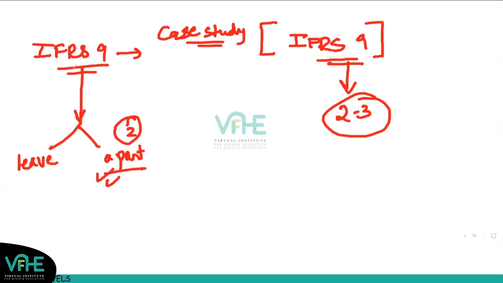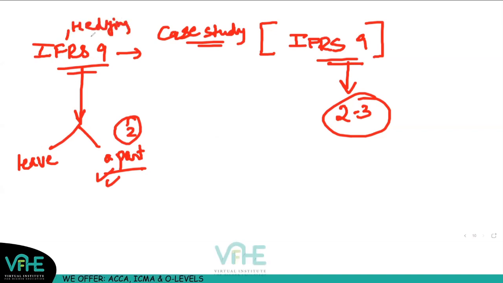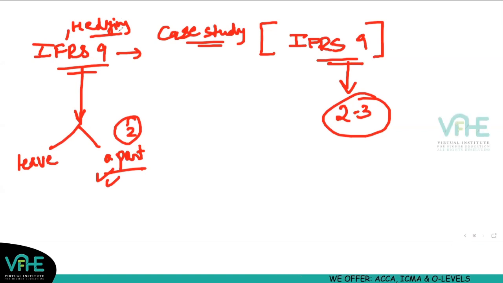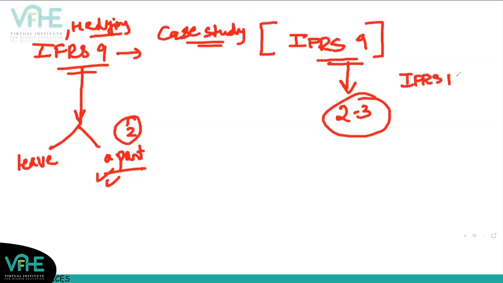For example, IFRS 9 hedging. I won't say that leave that part, but just understand it or just read it once. Don't do a lot of practice of it, because hedging is a very complex area and it's less probable that it might come up in the exam. It's quite less likely. Most likely areas are like IFRS 15 revenue. Question number 3, usually they put up a revenue question.